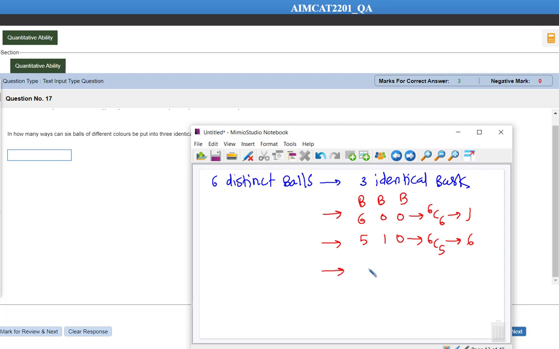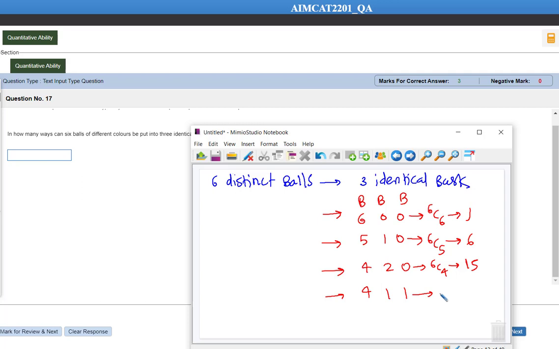Then the third possibility is 420 or 411. 420 is 6C4 into 2C2. That is equal to, 6C4 is equal to 6C2, that is 6 into 5 divided by 2, which is 15, into 1 is 15.